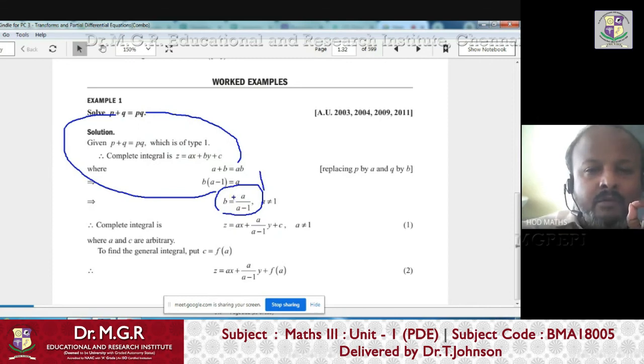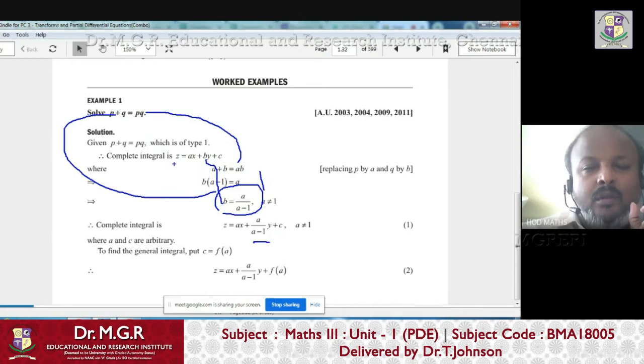Now what you have to do is simply put that relation, b equals a by a minus 1, in the assumption, because the assumption is our starting point. So in place of b, you simply put a by a minus 1.